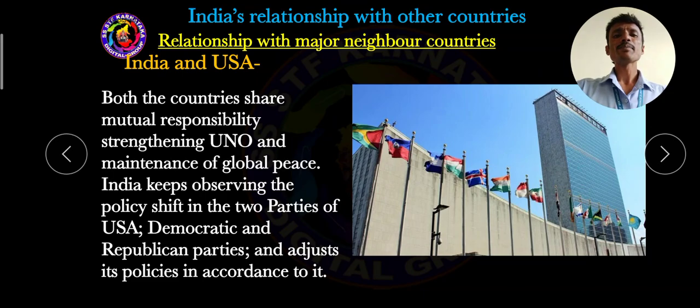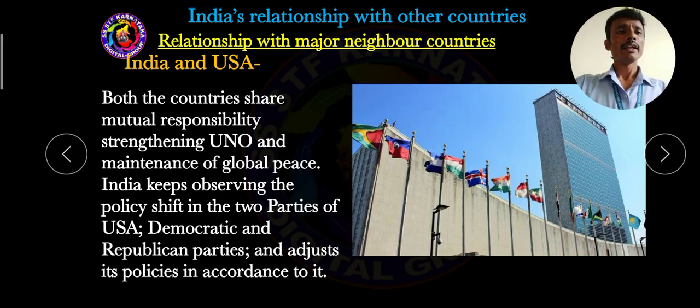And India keeps observing the policy shift in the two parties of USA. USA consists of two important parties, the Democratic Party and the Republican Party.